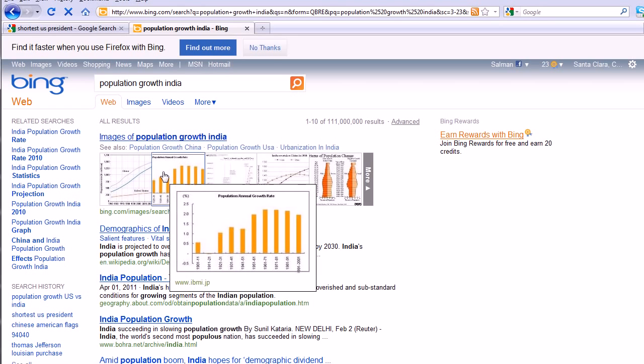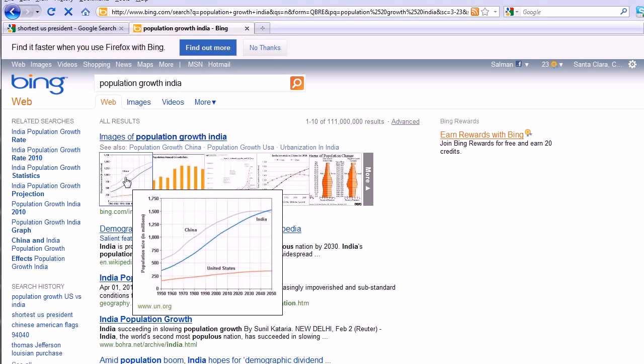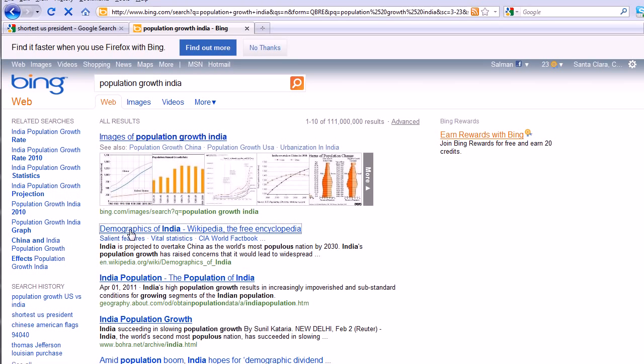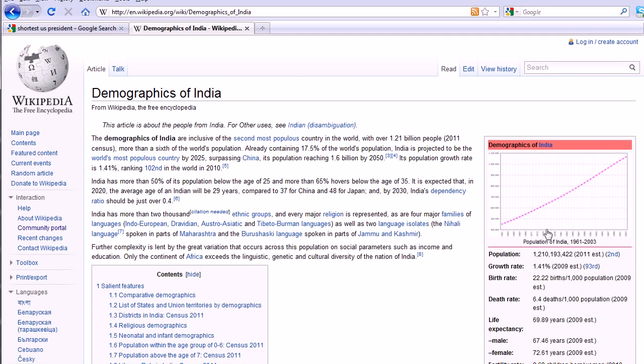And we have a Wikipedia article about the demographics of India. That sounds like it's going to give you the answer. Let's see. Don't help me too much. Okay, so India's estimated 1.41% growth rate in 2009. All right, so maybe the U.S. one will have the same.